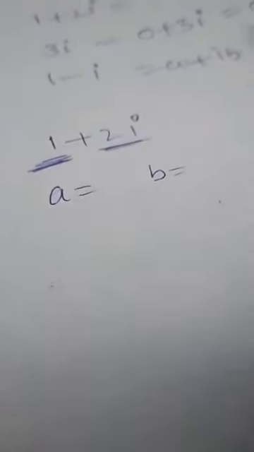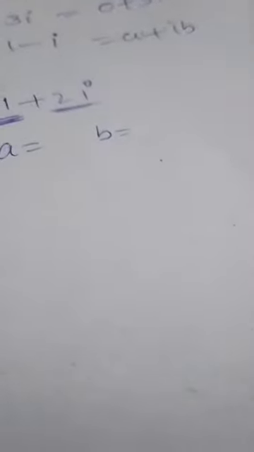Okay, and we know real numbers we can represent on a number line, as well as we can represent complex numbers in the graph by taking the real axis and imaginary axis.